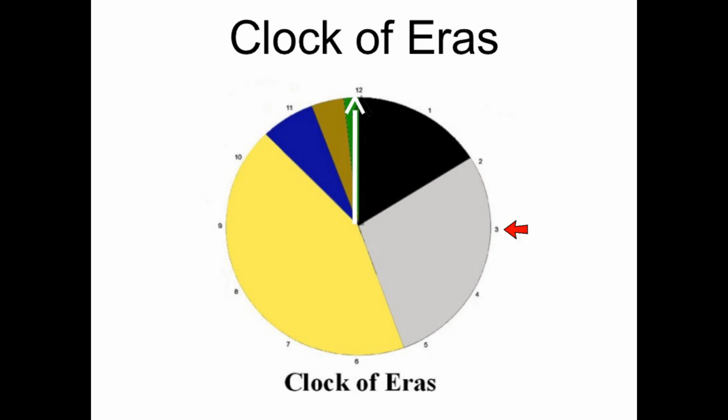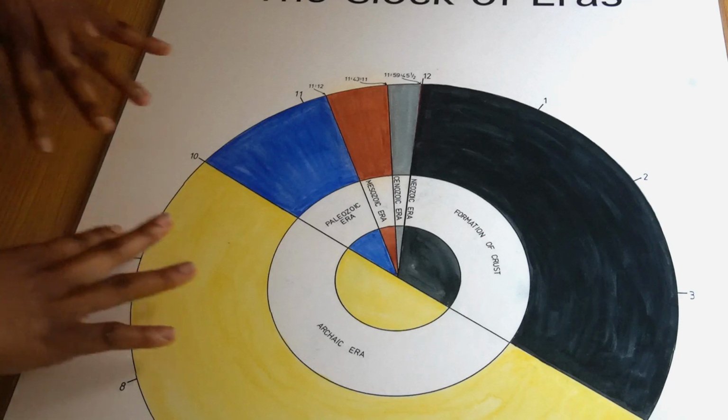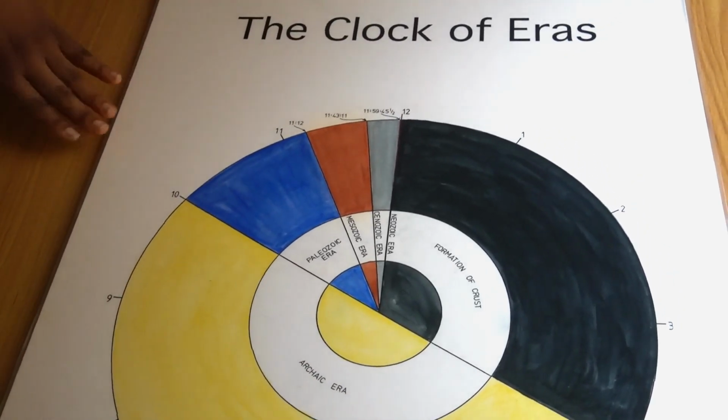You know, it's a 12-hour clock, but it's not just a 12-hour clock as we know it. Each hour lasted for millions of years. So now we're going to go into more detail about our clock of eras to understand how each era lasted, how long they lasted for, and what exactly it means. So this is our clock of eras.